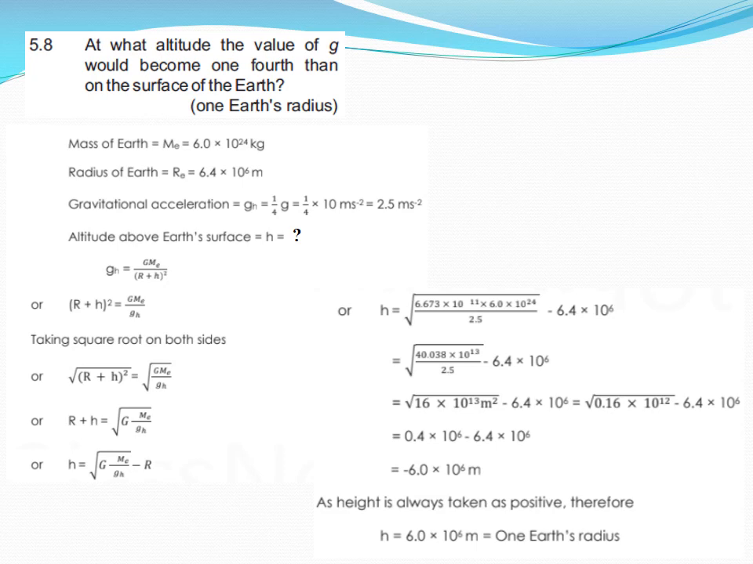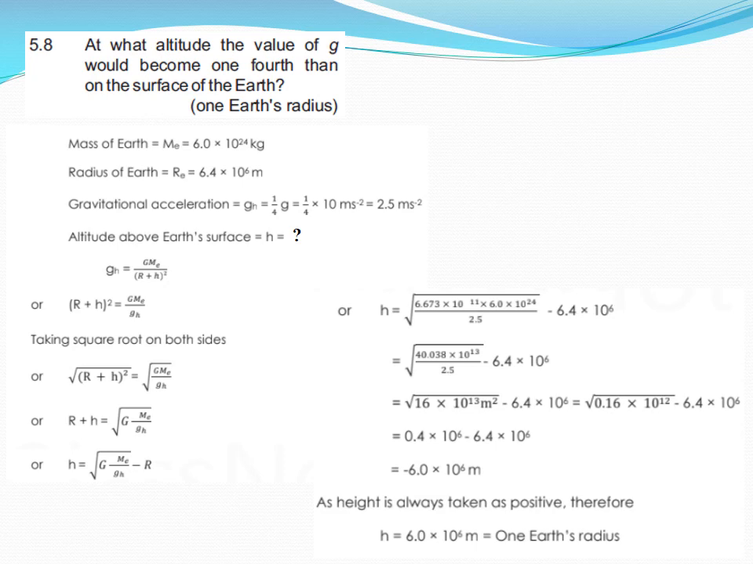So we have to find out the height h where the value of g decreases to 1 by 4. We are using the same formula, gh equal G Me over (R plus h) whole square, which is the variation of g with altitude. After flipping the terms, (R plus h) whole square equals G Me over gh, taking square root, and finally we get h equal square root of G Me over gh, minus R.